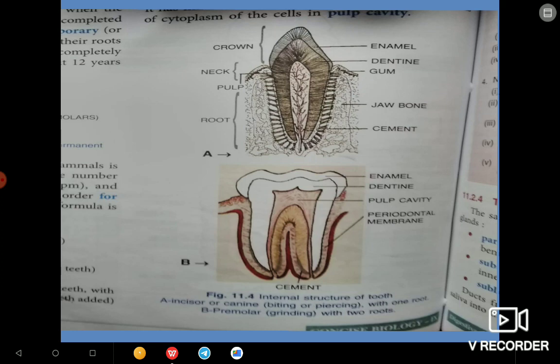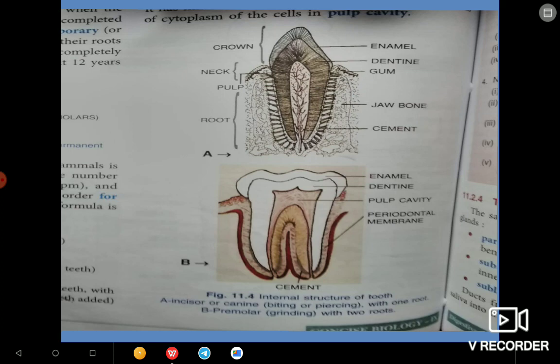Next, here we are having one picture. The first picture is the picture of an incisor or canine. You may be wondering why it has a different structure. The reason is that the outer structure of the teeth is different, so the inner structures are also different. First we will see the incisors or canines, that is figure A.